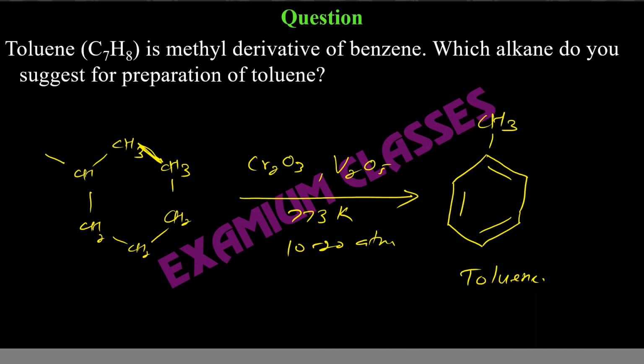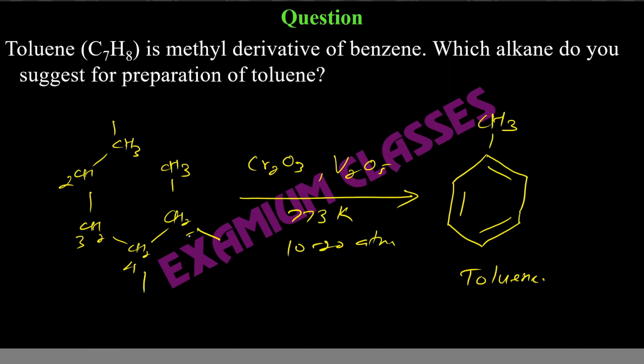It can be here, it can be here, 1 2 3 4 5 6. There are two possibilities, not three. Now why am I saying only two possibilities? The reason is, if it is from this end, it is again the same thing.